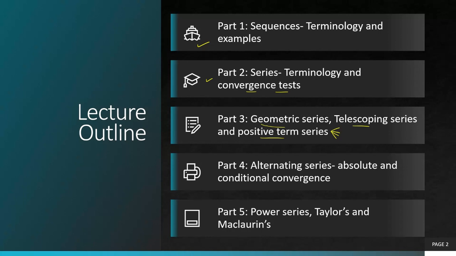In part 4, we will be talking about another kind of series, which is alternating series, and 2 really important concepts associated with it, absolute and conditional convergence. Followed by part 5, in which we'll be looking at power series, Taylor and Maclaurin series, and their applications.